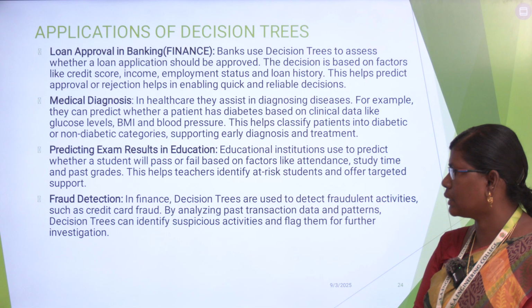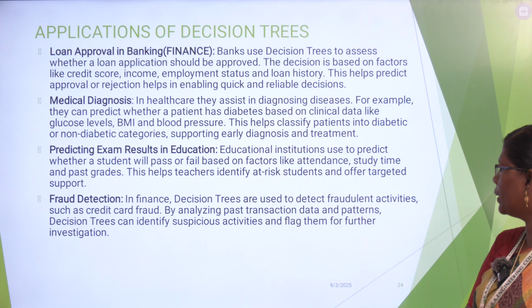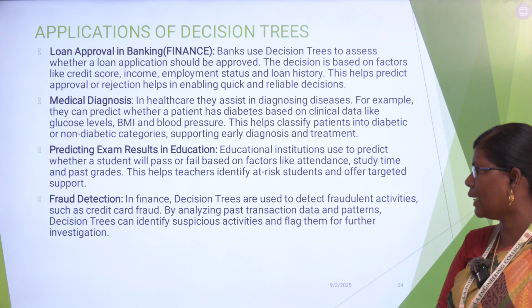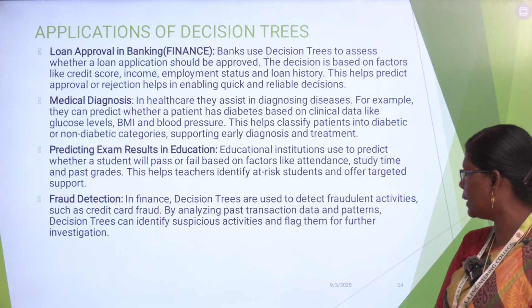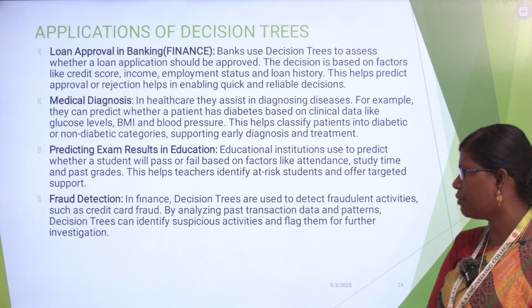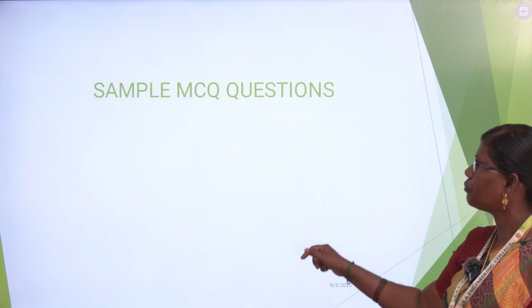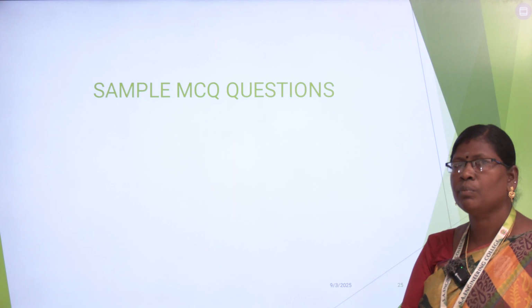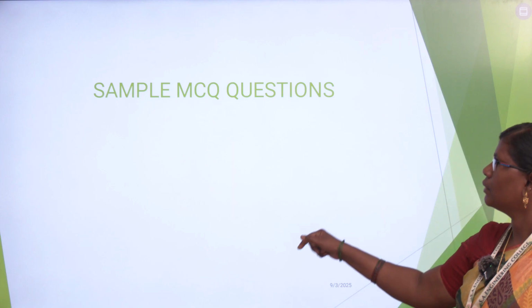And next, fraud detection. In finance, decision trees are used to detect fraudulent activities such as credit card fraud. By analyzing vast transaction data and patterns, decision trees can identify suspicious activities and flag them for further investigation. And then let me discuss some sample MCQ questions.